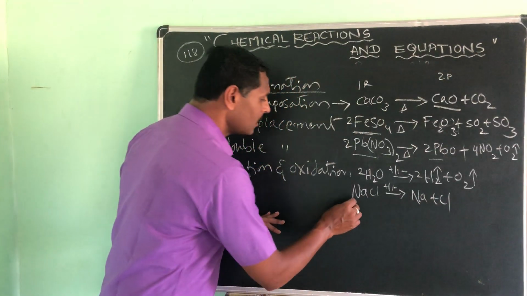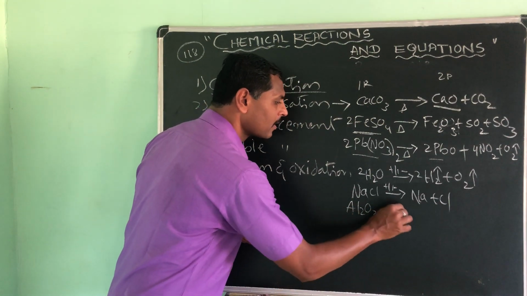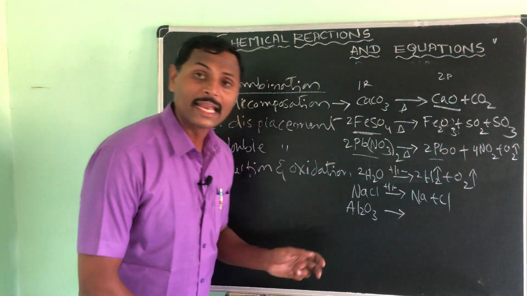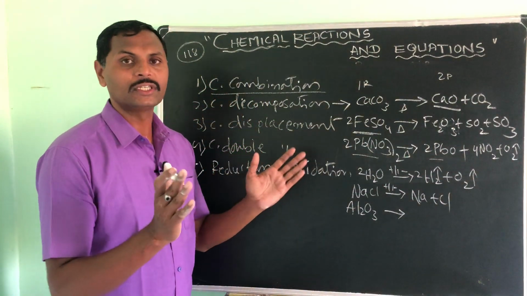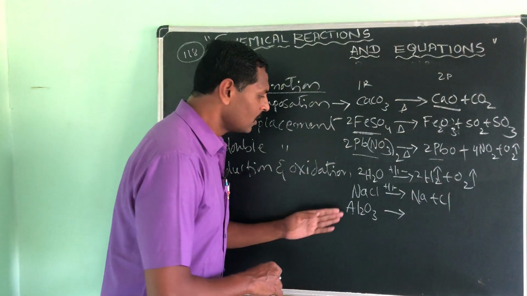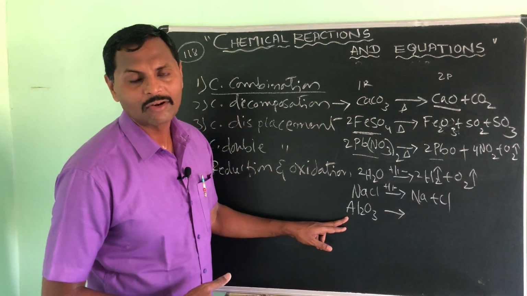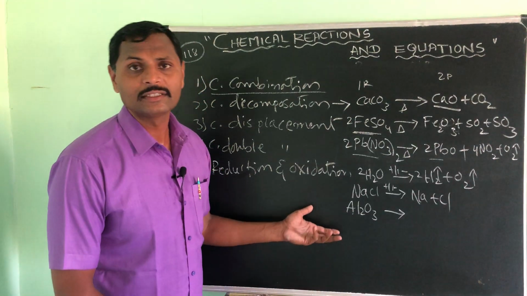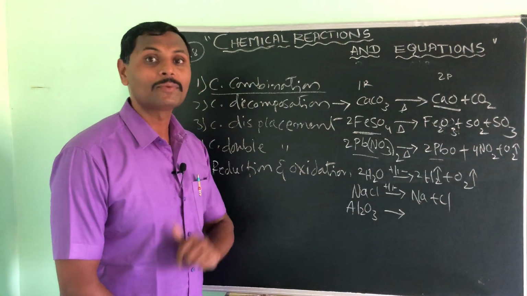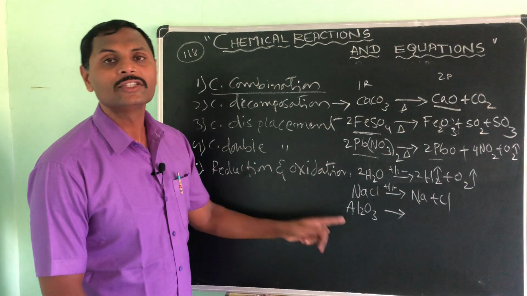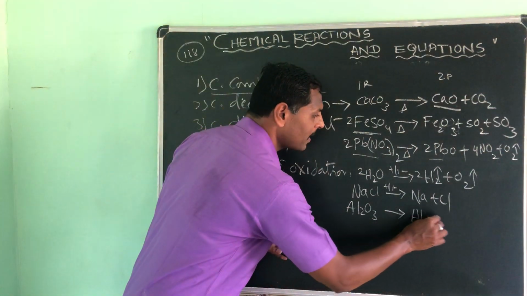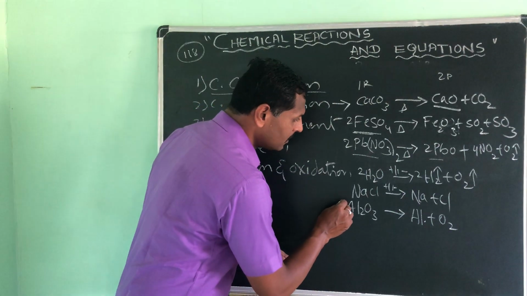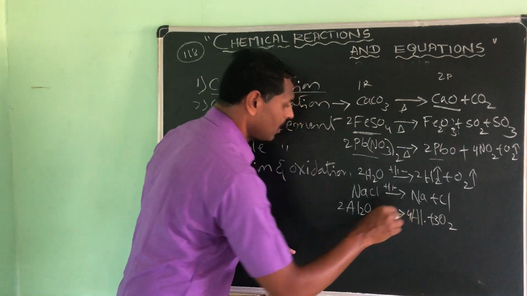And if you take aluminium oxide, all the highly reactive metals, you know from metals and non-metals that we have already discussed electrolytic decomposition. The aluminium oxide, or alumina, a highly reactive metal, we separate by the Hall-Héroult process. Simply we pass the current through this solution, you will get aluminium and oxygen.